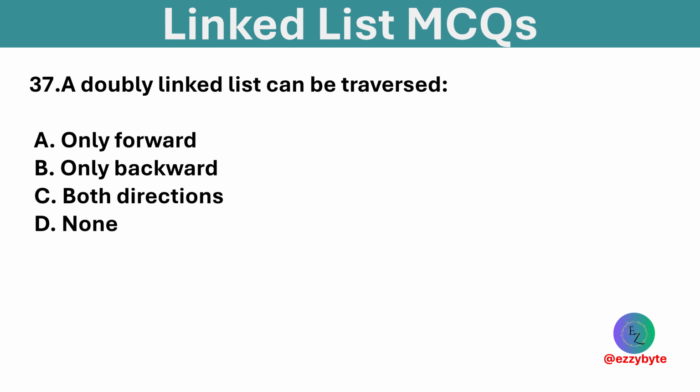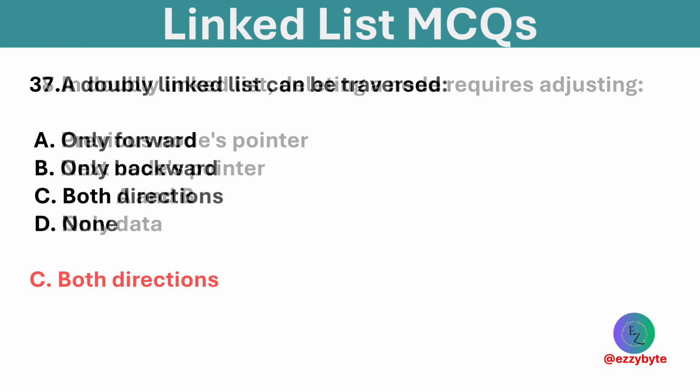A doubly linked list can be traversed? Options are only forward, only backward, both directions, and none. Option C is correct. A doubly linked list allows traversal in both directions.